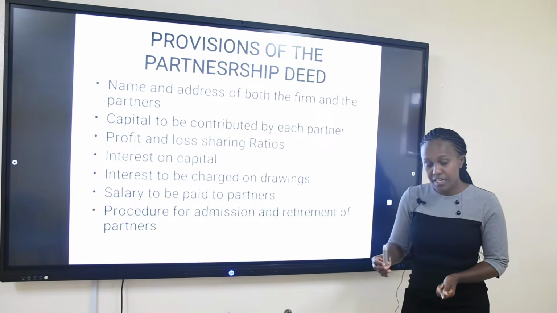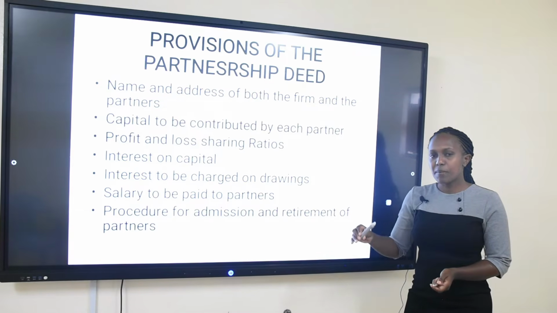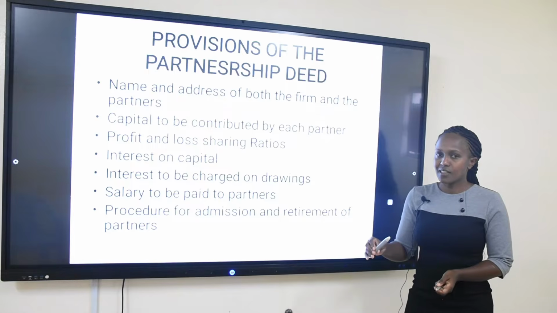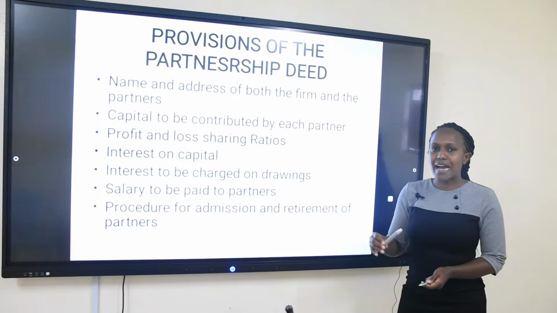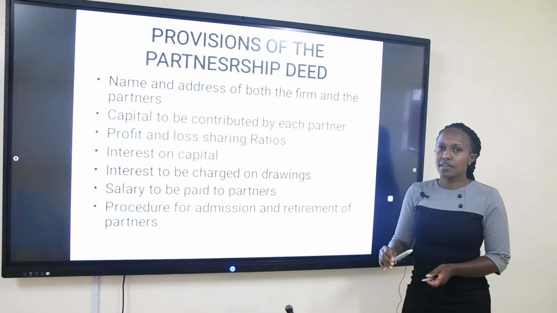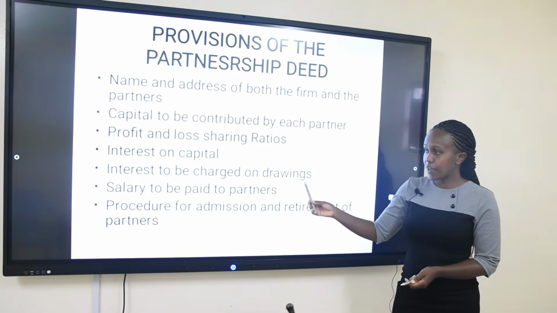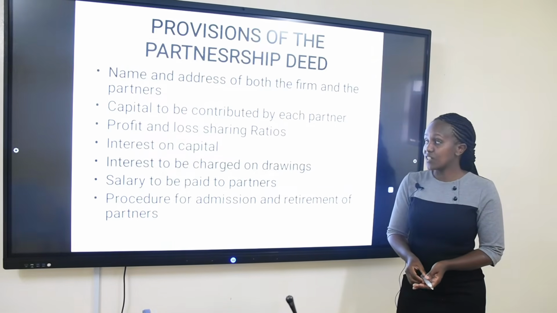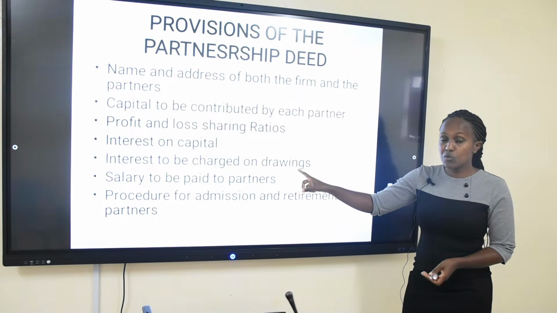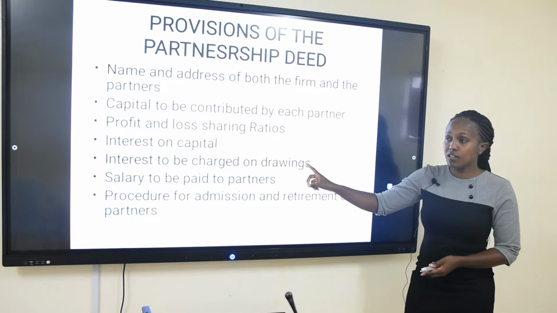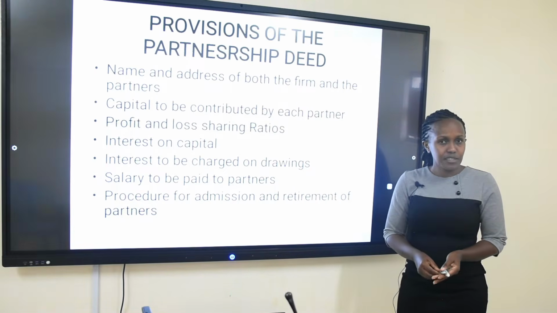That is, for example, they can say, for any amount taken over by the partners from the business, the partner shall pay an interest on that amount, let's say maybe 5%. So that if a partner withdraws 100,000, he's going to pay to the partnership business 5%, which is going to be 5,000 to the partnership as interest. So interest on drawings is paid by the partners for any money that they withdraw or any goods they take over for personal use. Again, the next item they have to agree on is the salary to be paid to the partners.